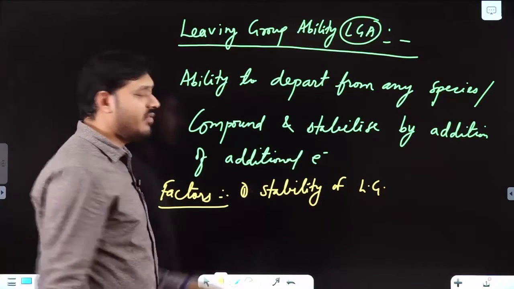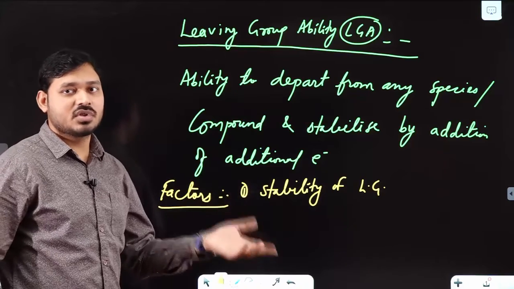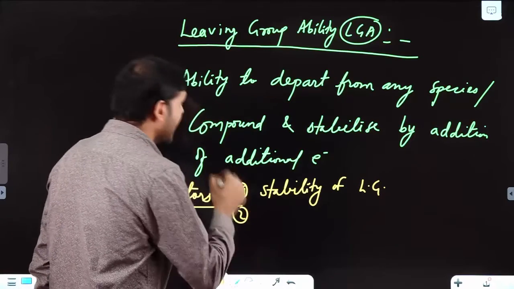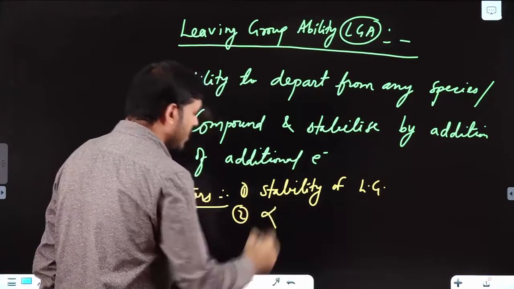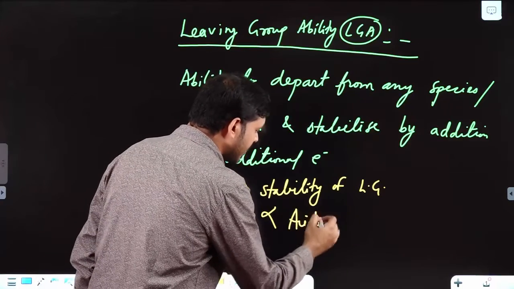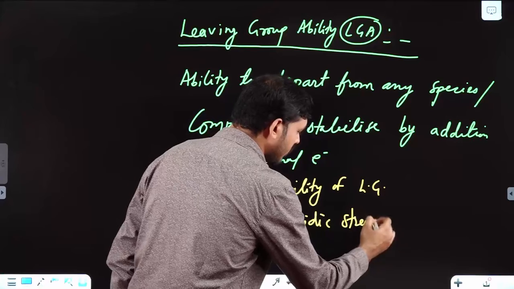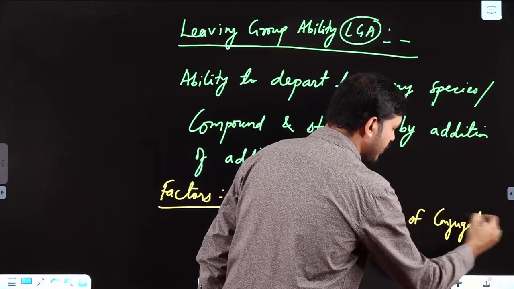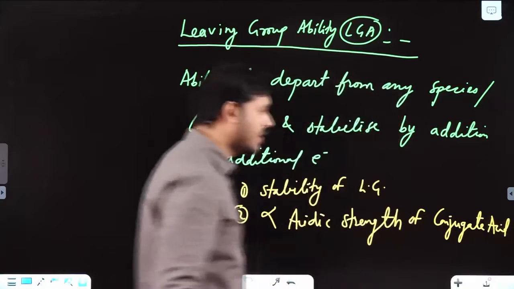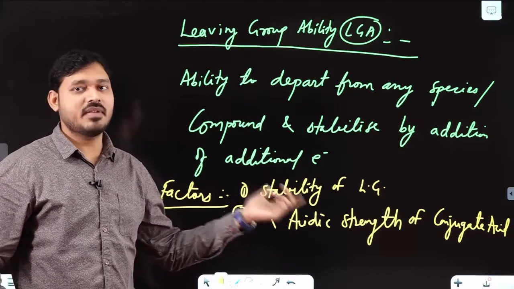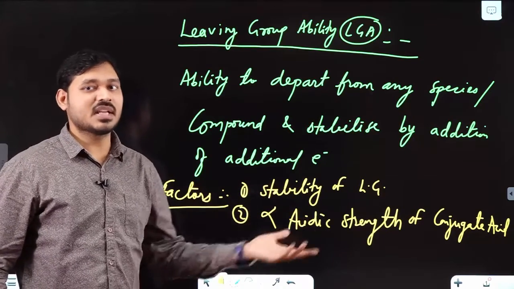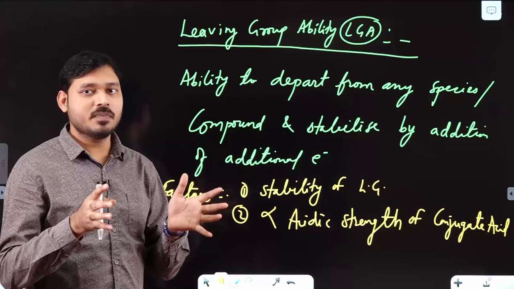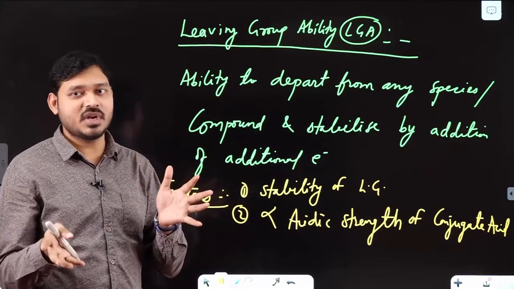Okay, in case of generally we will be majorly dealing with the anions, so it will depend on the stability of negatively charged. Second, we can say that leaving group ability is directly proportional to the acidic strength of conjugate acid formed. Suppose you are having negatively charged leaving group, then its conjugate acid is more acidic, then simply you can understand then that it will be weaker base, because as we know weaker base will be having stronger conjugate acid and vice versa.